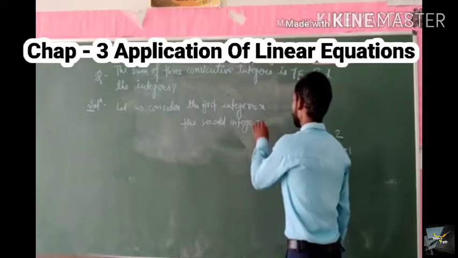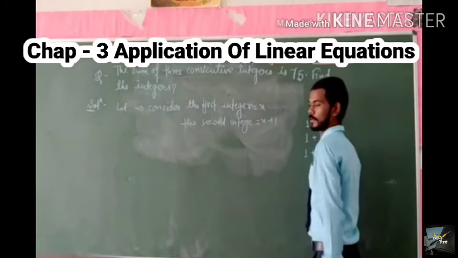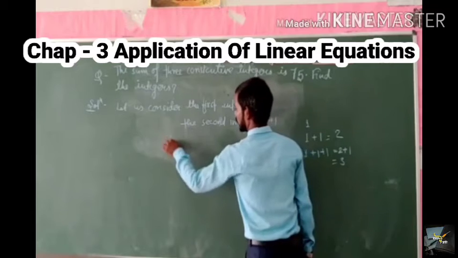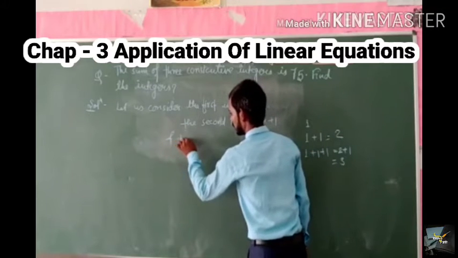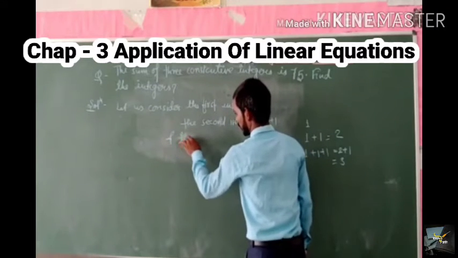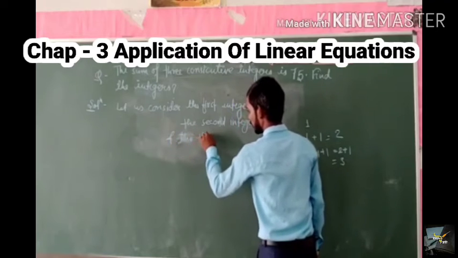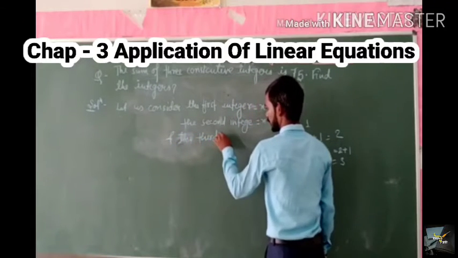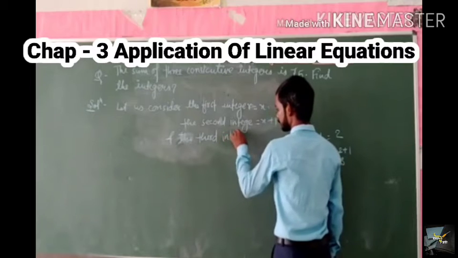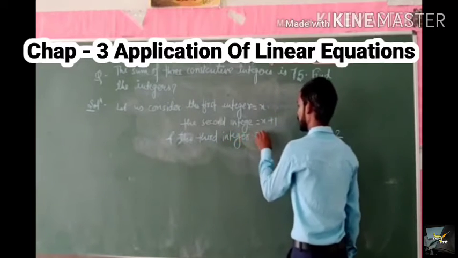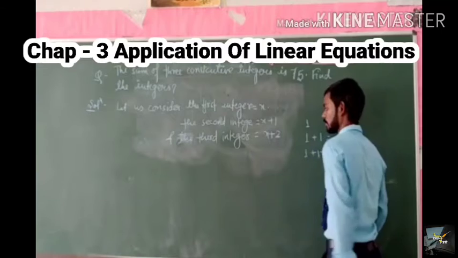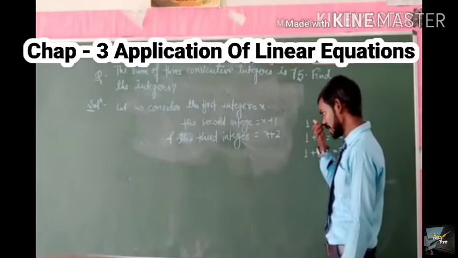is equal to x plus 1, it is obvious, and the third integer is equal to x plus 2. So our supposition is completed here.